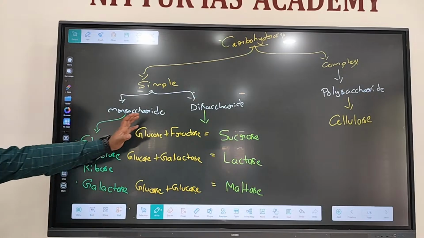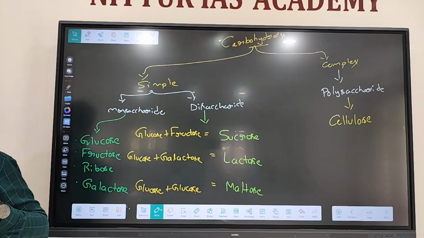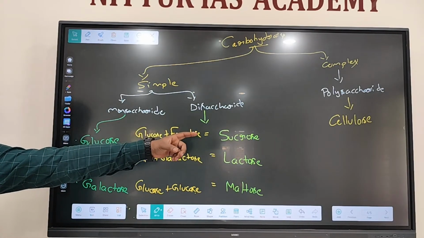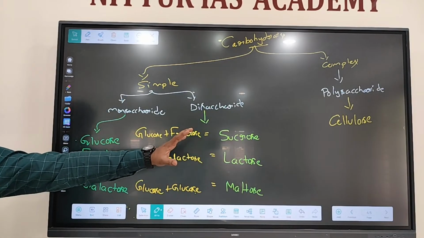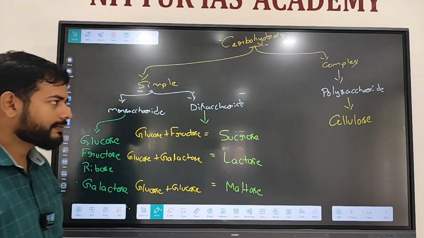While consuming all these carbohydrates, we get energy, but we don't have the ability to get energy from cellulose. Cellulose we use in the form of fiber, roughages.